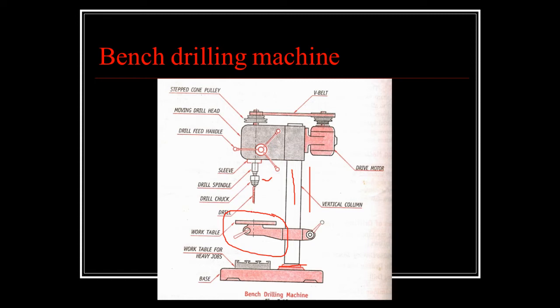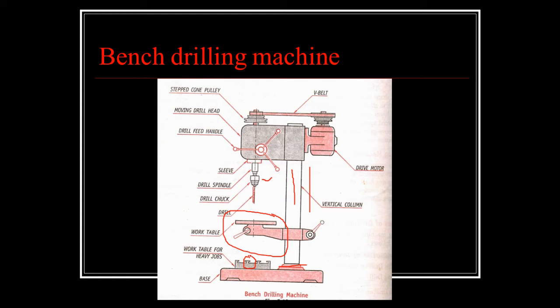Now the next part is the table. This work table is mounted on the vertical column, and it can be adjusted up and down. The reason behind this is to accommodate the workpiece in between your drill bit and the work table. Here you can see these are the T slots.